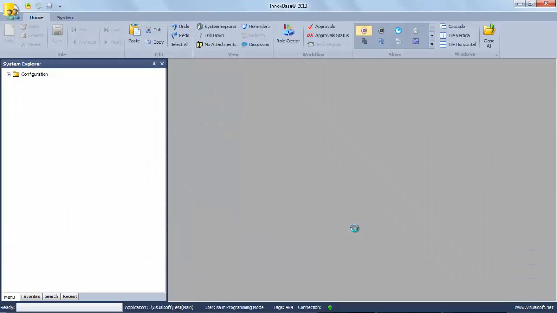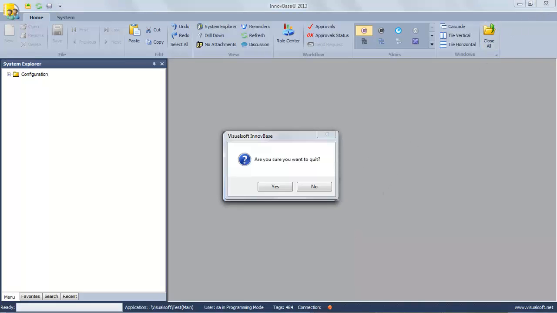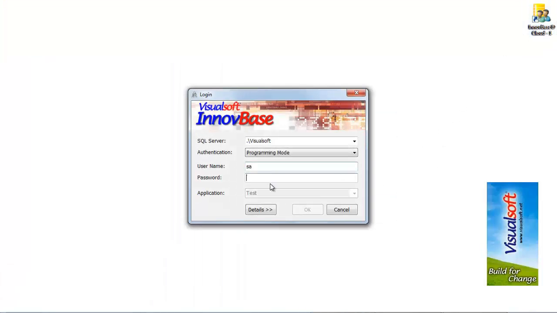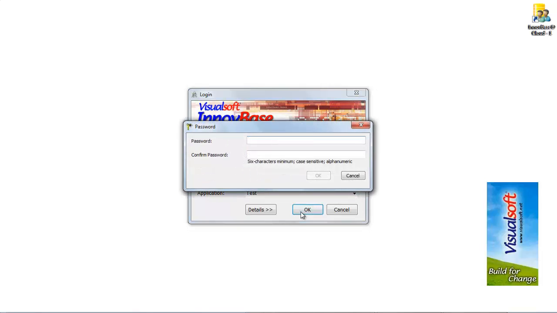Now InnovBase is open. Try to close it and log in again with the new user we have just created. Admins, password. Because this is the first login for this user, he is asked to change the password.